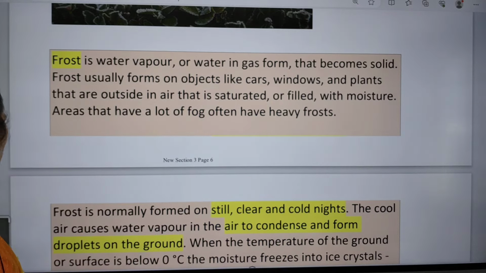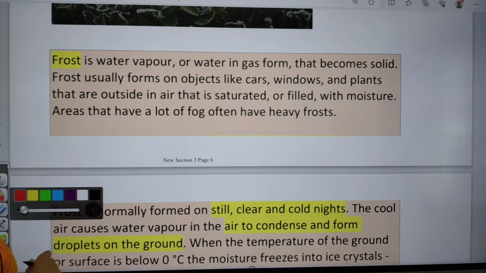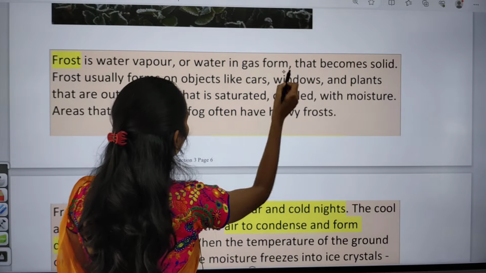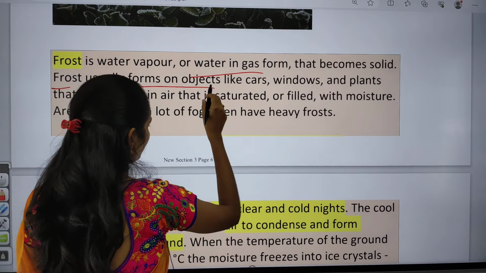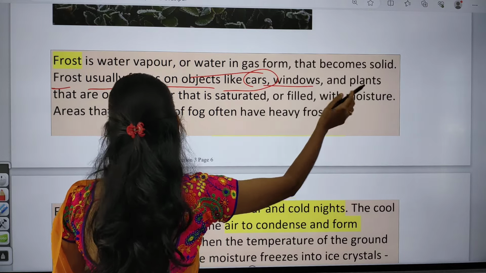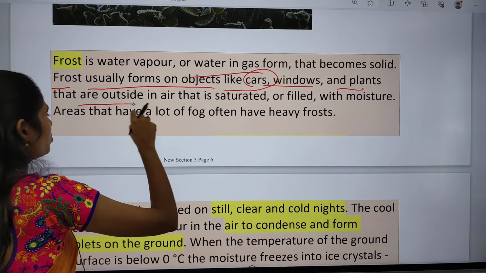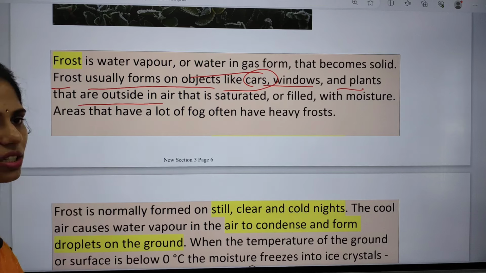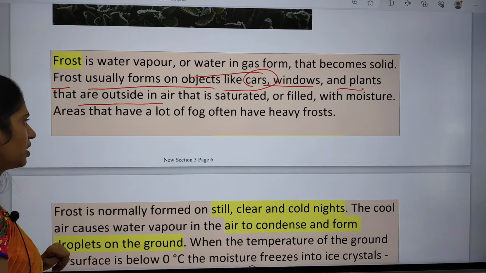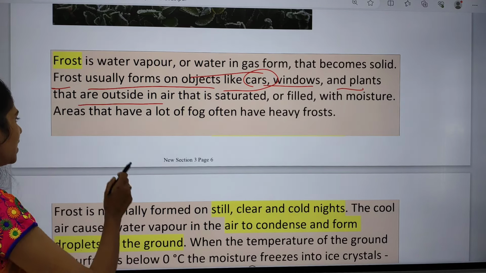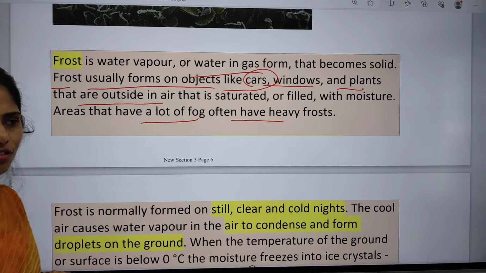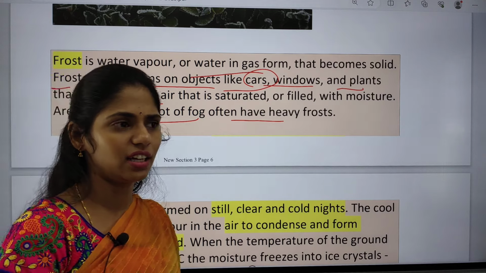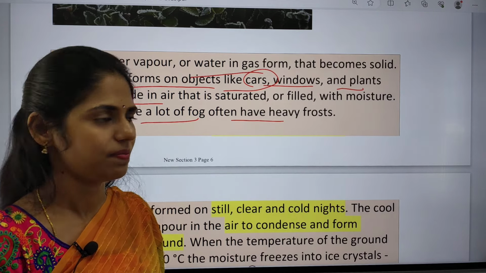So frost is water vapor, water in gas form, that becomes solid. Frost usually forms on objects like cars, windows and plants that are outside in air that is saturated, or filled with moisture. The areas that have a lot of fog often have heavy frost. Frost is a little ice, and if you touch it, it will become water.